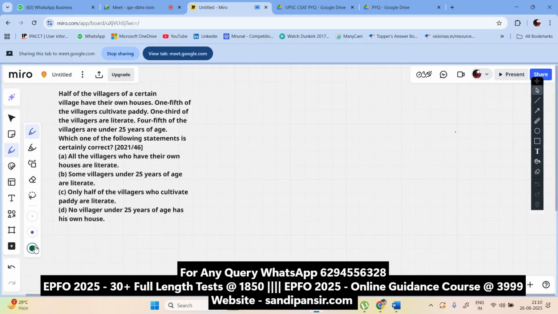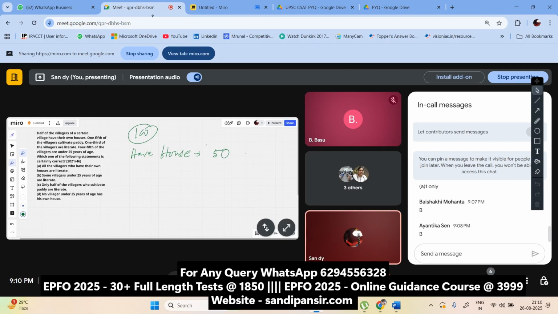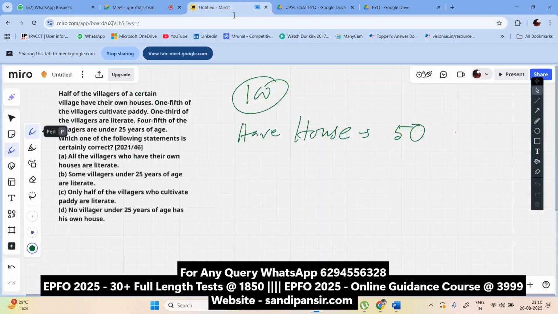So half of the villagers of a certain village have their own house. That means total villagers are 100, let's say 50 have their own house. Got it?